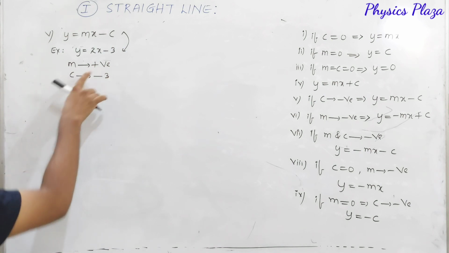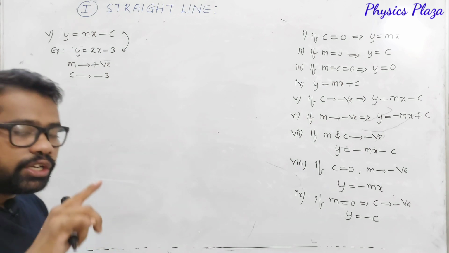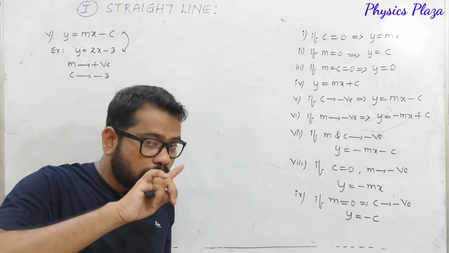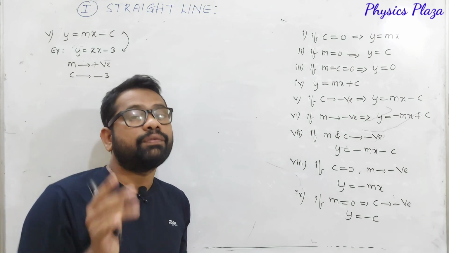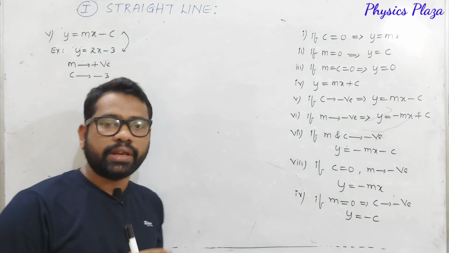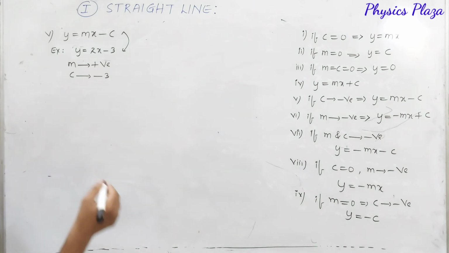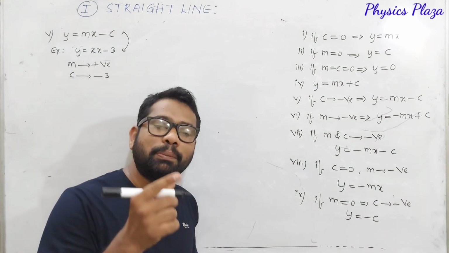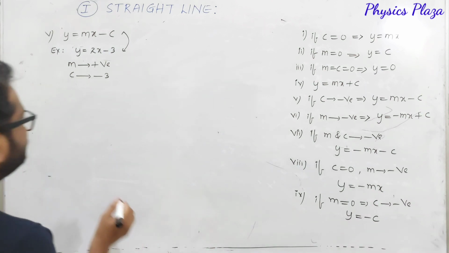As the slope is going to be positive, dear children, definitely it should lie in the first quadrant only. It is very important. Look at here. It is not compulsory to lie in the first quadrant, but the angle must be acute.